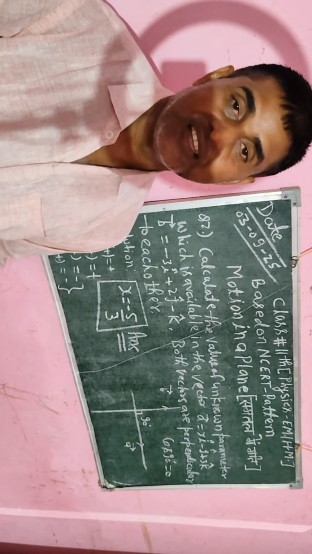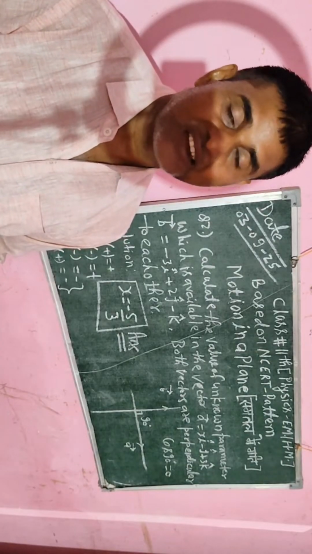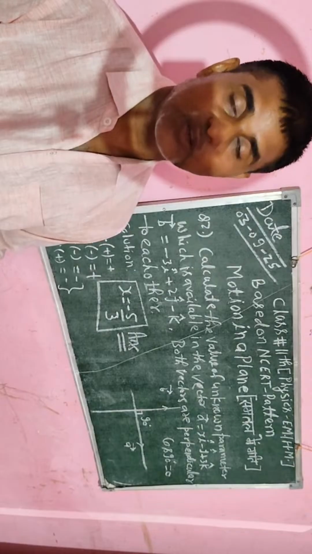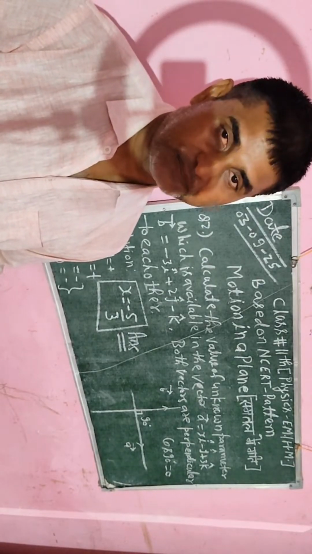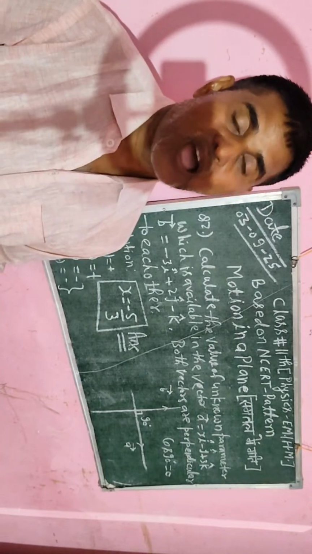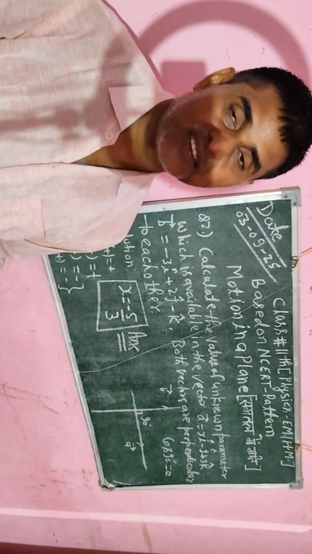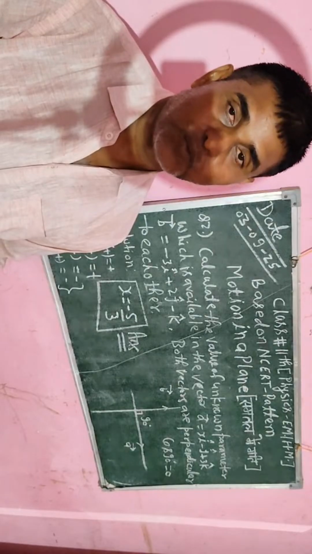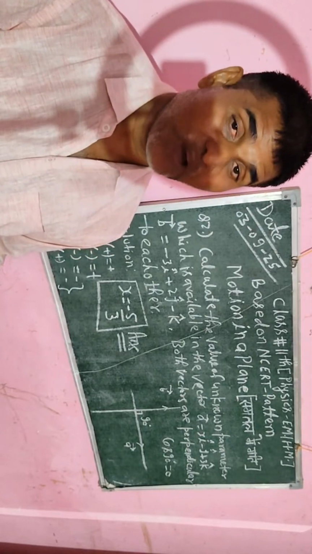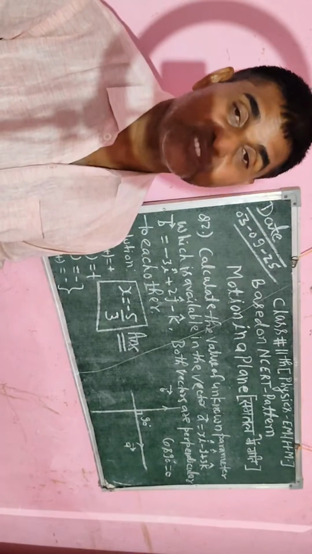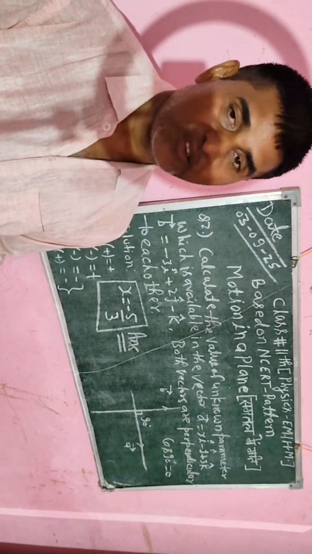So I will say u cos theta, and this is the x component along the x-axis. I will say that is the range, and the other I will say is the vertical component, which can be obtained by using u sin theta, that will be the y component.